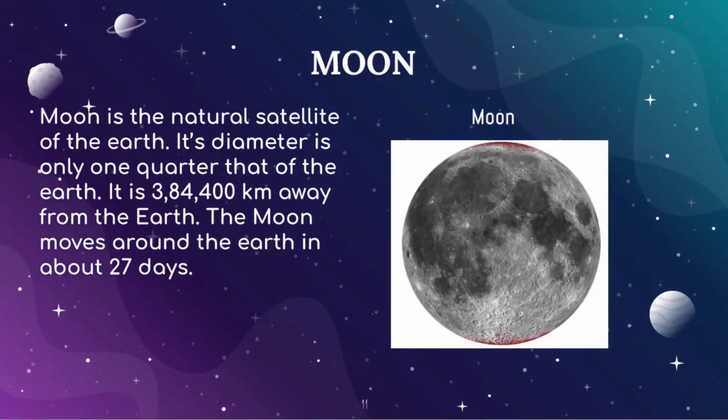So now we will discuss the Moon. Moon is the natural satellite of the Earth. Its diameter is only one quarter that of the Earth, and it is about 3,84,400 kilometers away from the Earth. The Moon moves around the Earth in about 27 days.